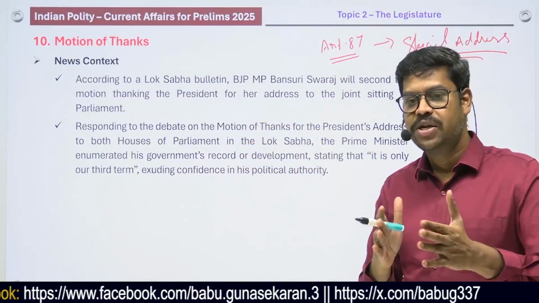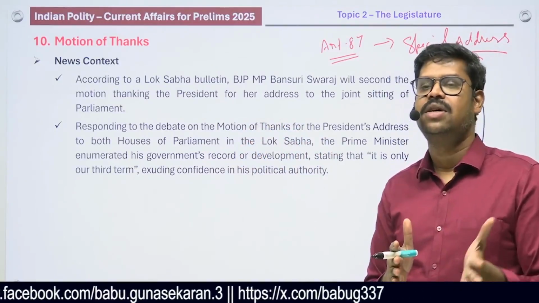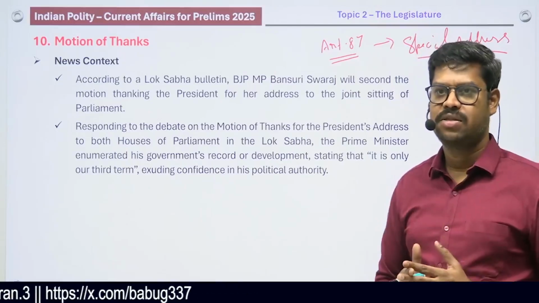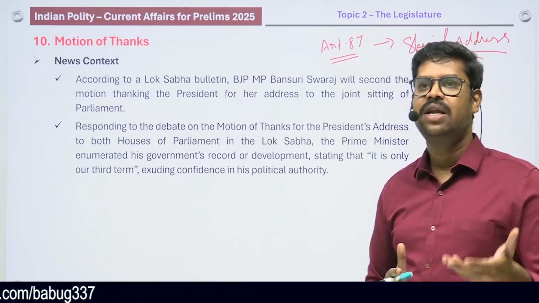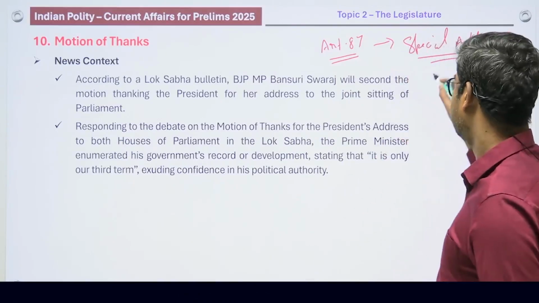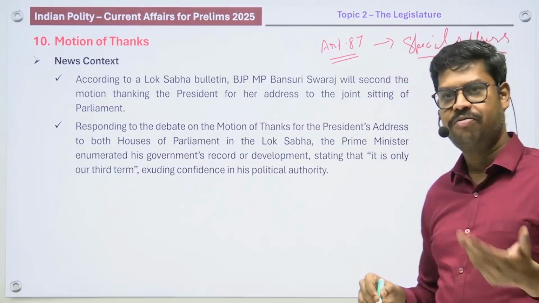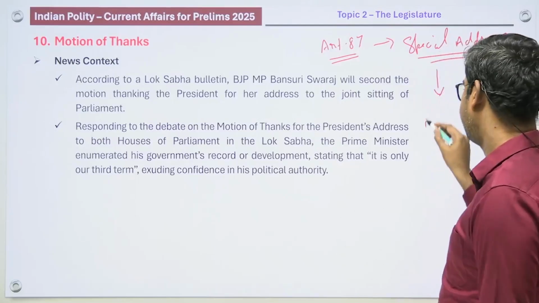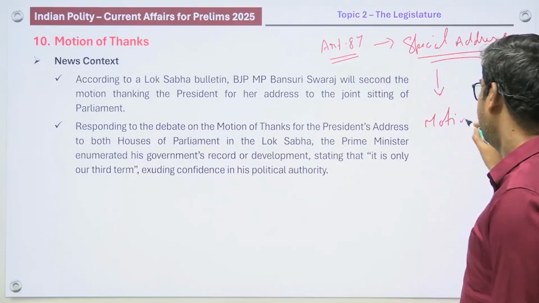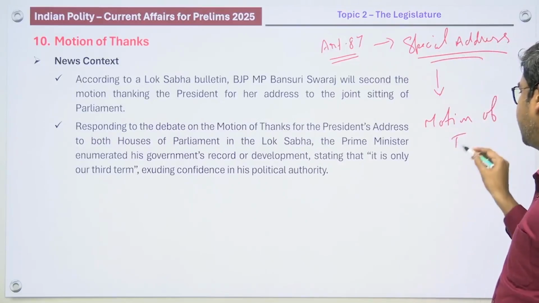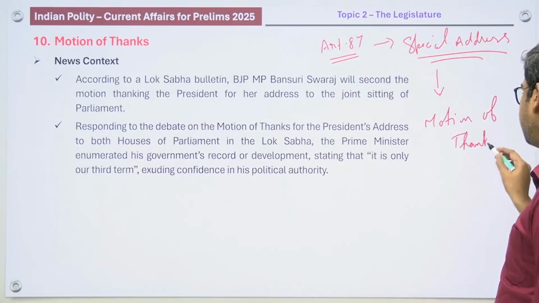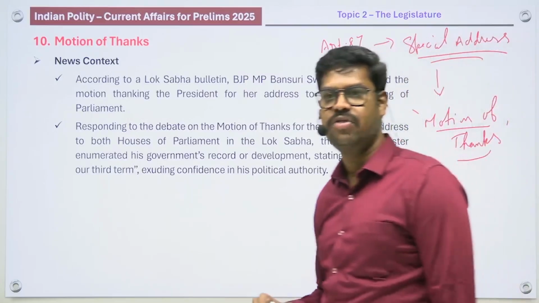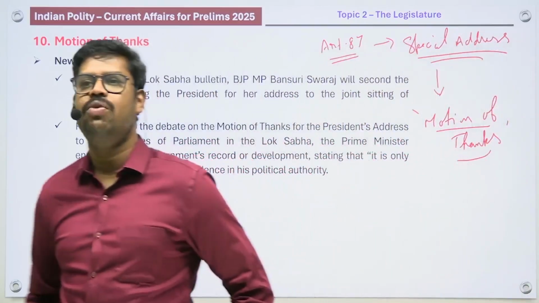There is no mention of motion of thanks in the Constitution or in the rules, but a conventional practice is there that after the President delivers a special address, usually someone from the government or a member of Parliament from the ruling party moves a motion which is called the motion of thanks. This motion of thanks is nothing but to thank the President for making such a special address on behalf of the government. And that's basically what is called the motion of thanks.